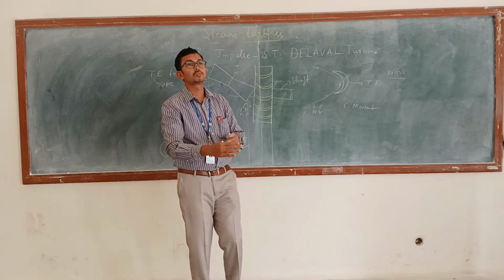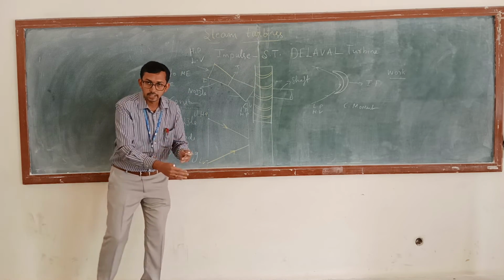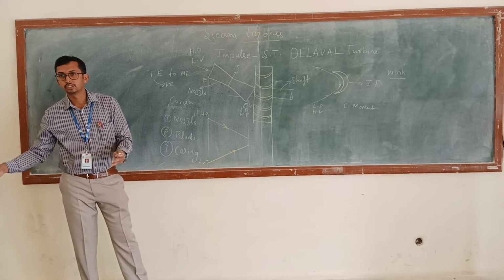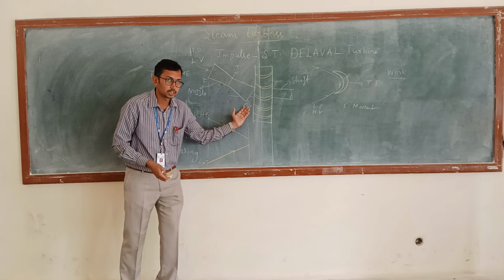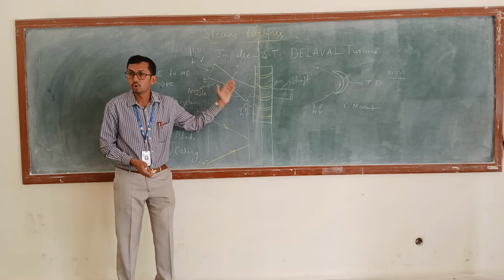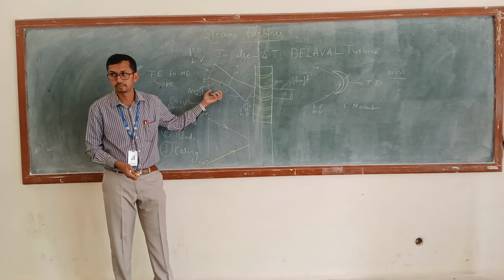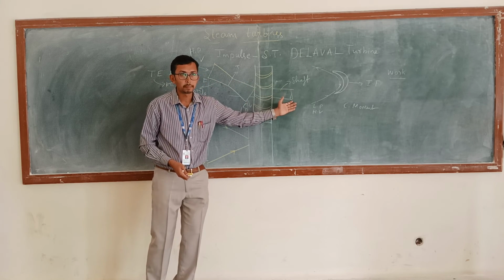That's why we convert kinetic energy to mechanical energy. So in the nozzle we convert thermal energy to kinetic energy, and in the blades we convert kinetic energy to mechanical energy.